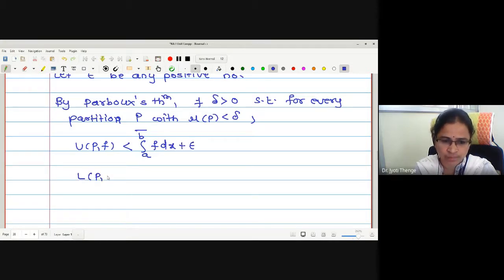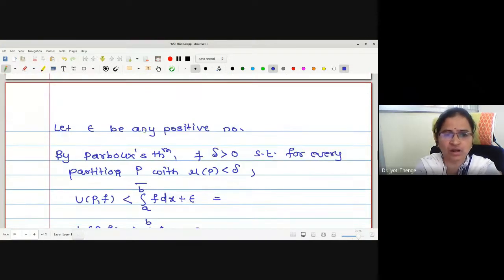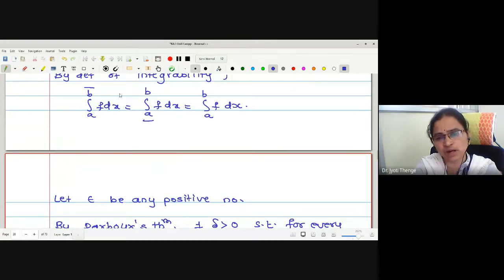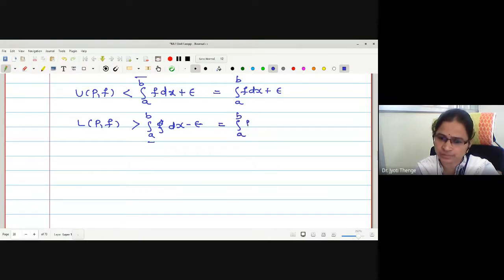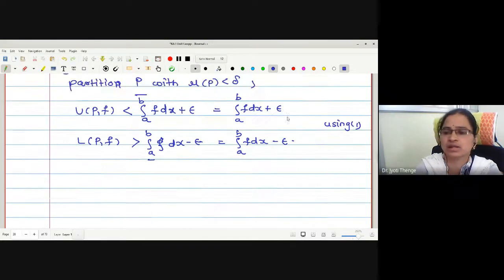Lower sum is strictly greater than lower integral minus epsilon. This is what Darboux theorem tells us. But as my function is integrable, can I write this upper integral equal to the integration? Similarly, lower integral is the integration. Okay. Let me use this here, and I will give this as number 1.